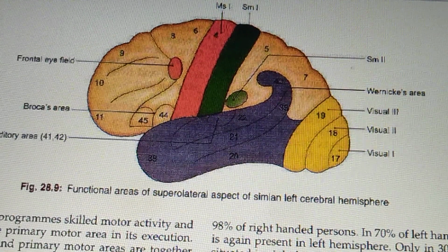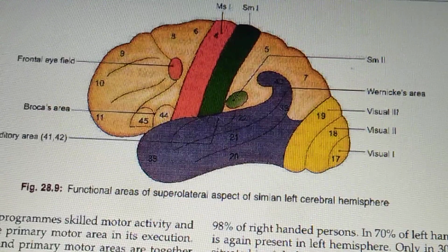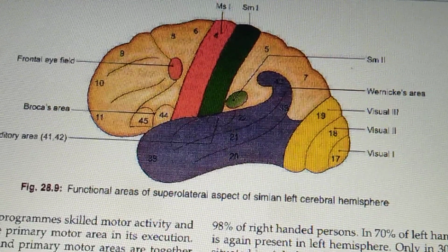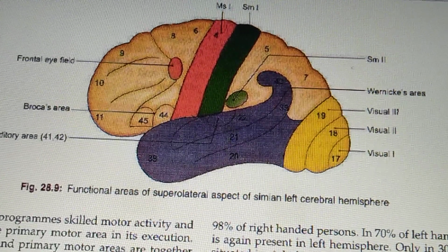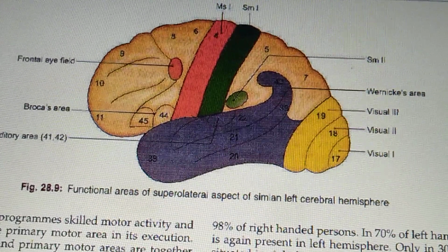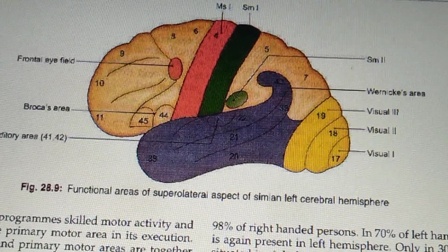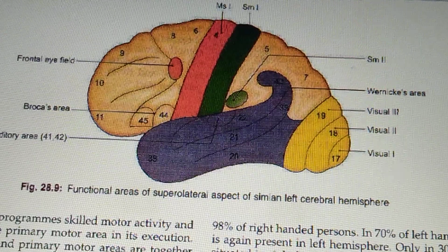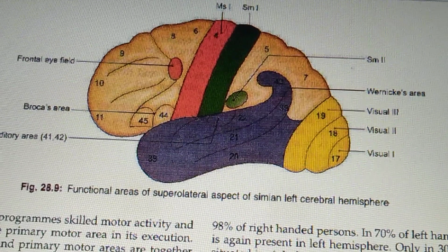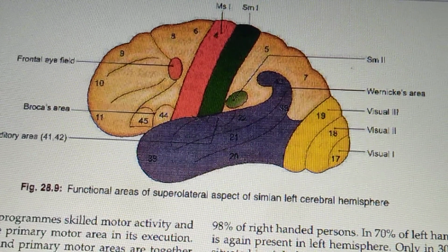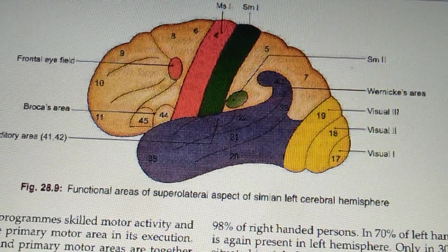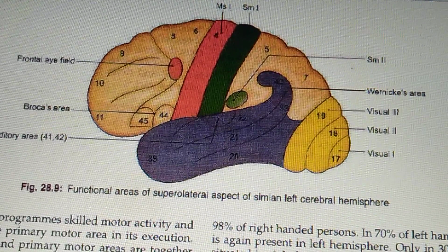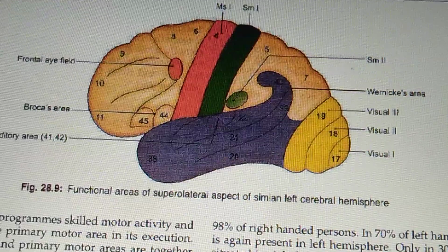Okay, the auditory or the acoustic area lies in the temporal lobe. Most of it is concealed and it lies in that part of the superior temporal gyrus which forms the inferior wall of the posterior ramus of the lateral sulcus, right? So most of that area is concealed, right?